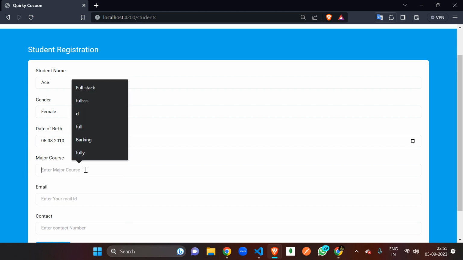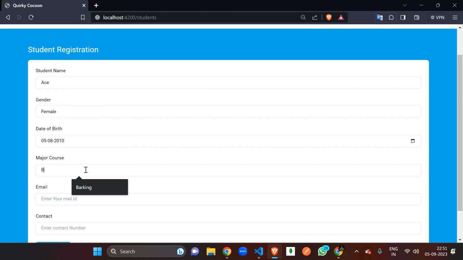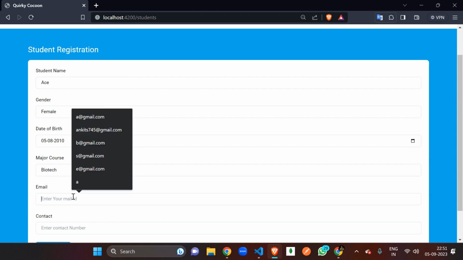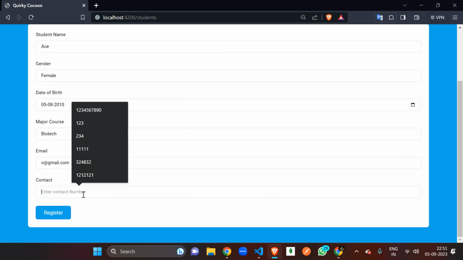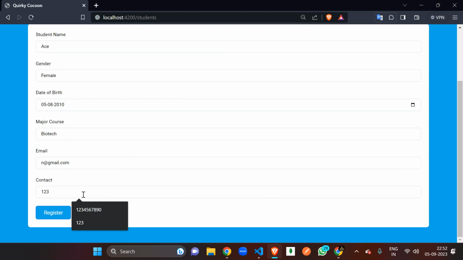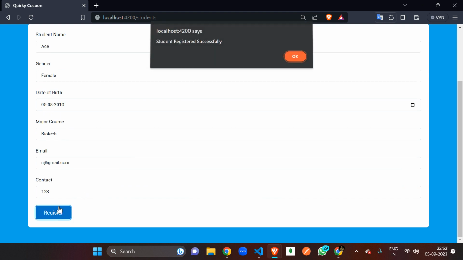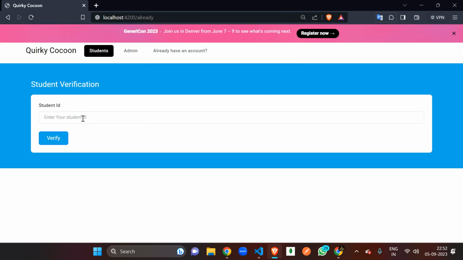In the major course we want to pursue here is biotech. The email ID is n at the rate Gmail. We are just checking the demo version of this, and the number is this. If I register, a pop-up will come and say student registered successfully. If I press enter, okay, it moves to the student verification.